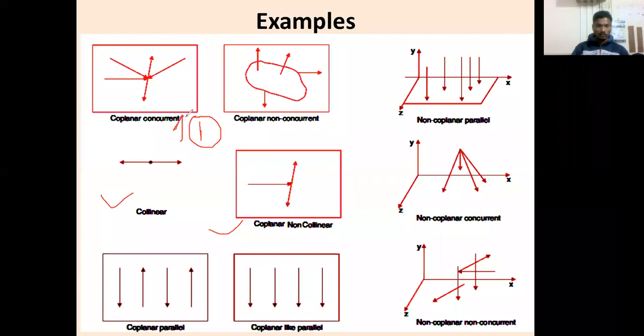This one is one. So which type of plane is there? Rectangular plane we can say. Rectangular plane and the force system is shown the same. Coplanar, concurrent, in that way. So these are the examples, only schematically shown how the system is. It is just for your information.